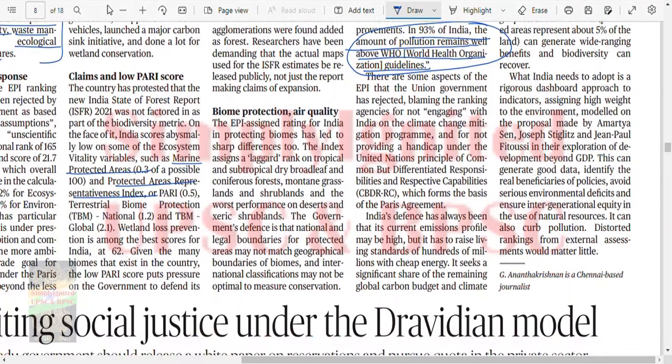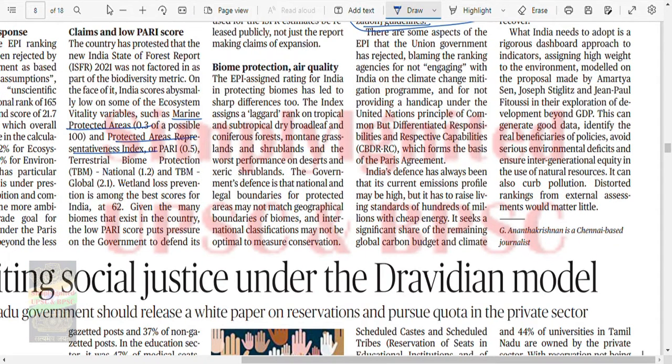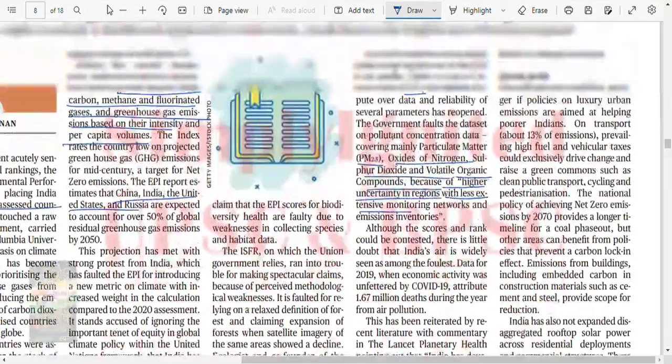There are some aspects of EPI that the Union government has rejected, blaming the ranking agencies for not engaging with India's climate change mitigation program, and for not providing a handicap under the United Nations principle of CBDR-RC, which forms the basis of the Paris Agreement. India's defense has always been that its current emission profile may be high, but it has lifted living standards of hundreds of millions with cheap energy. It seeks a significant share of the remaining global carbon budget and climate fund for mitigation action.